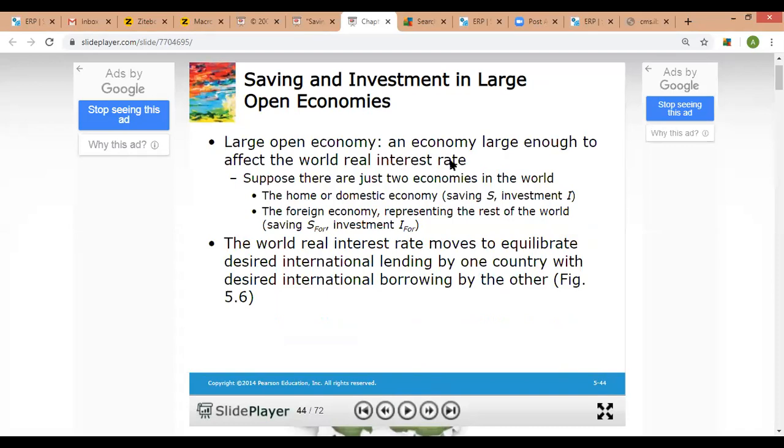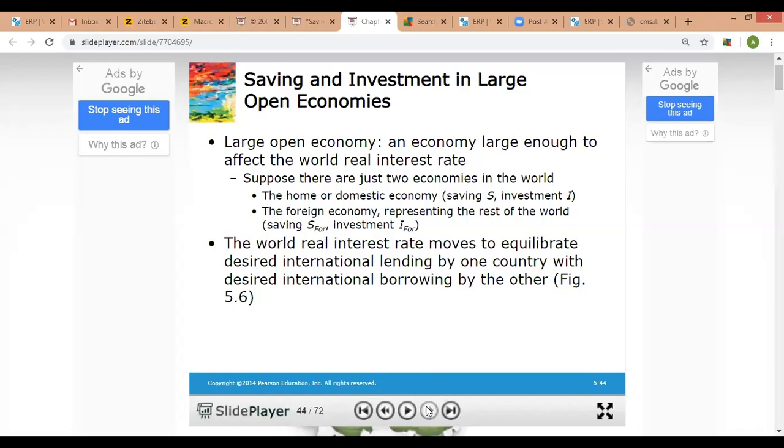We assume that suppose there are two economies in the world, both are large. One economy is known as the domestic economy and another one is the foreign economy. The world real interest rate will be adjusted according to international lending and borrowing between those economies, right?